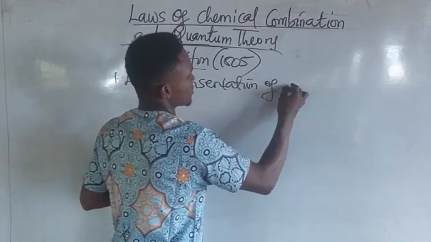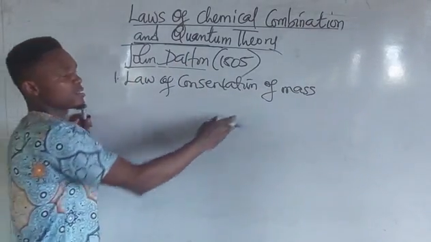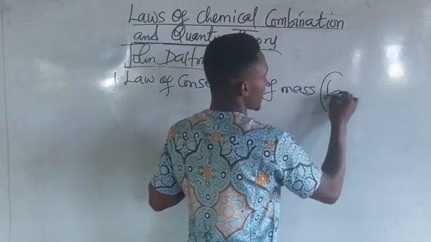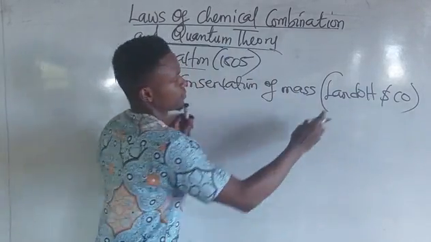The law of conservation of mass was stated by Dalton and his co-workers.